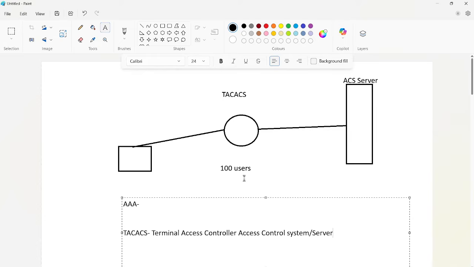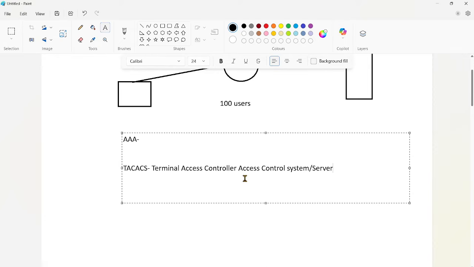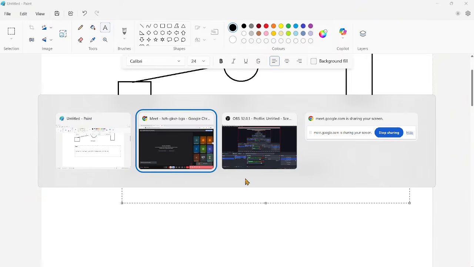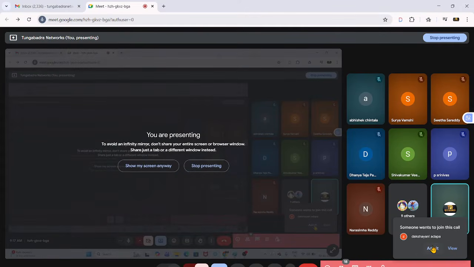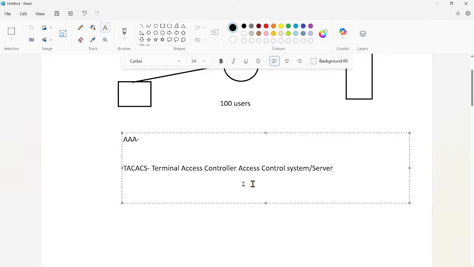What exactly is TACACS+ and what features are available in it, we can discuss now. The first thing is that TACACS+ is not an open standard. It is Cisco proprietary, so you can use it only between Cisco devices.